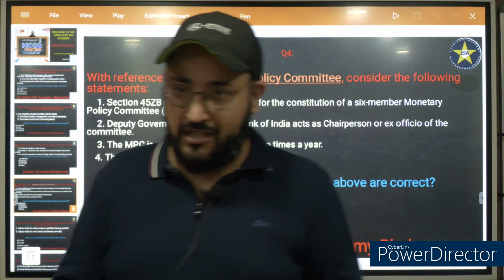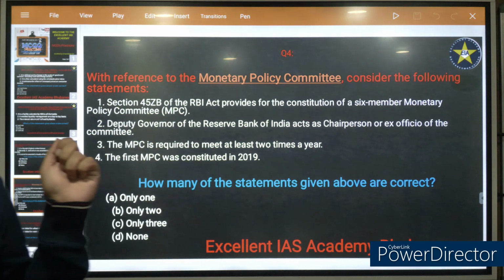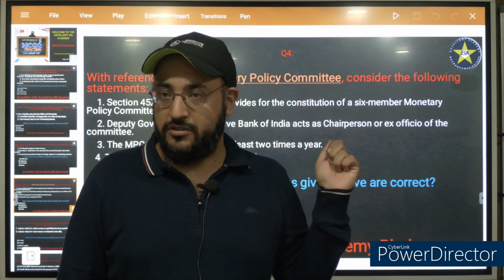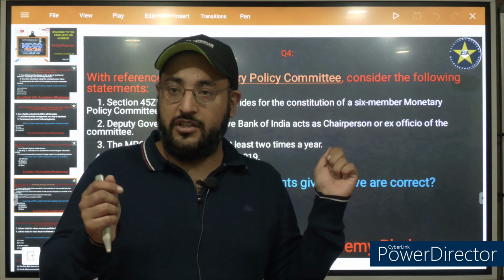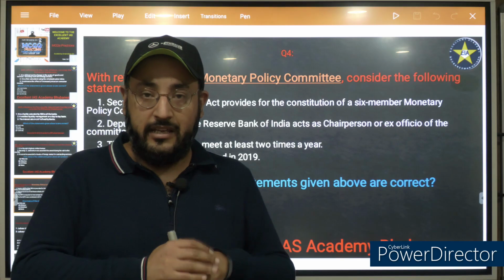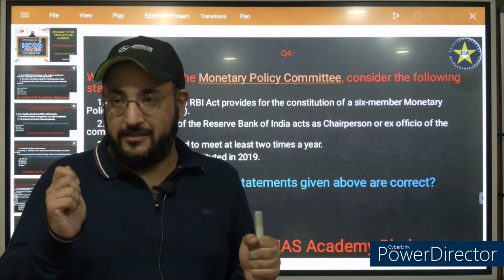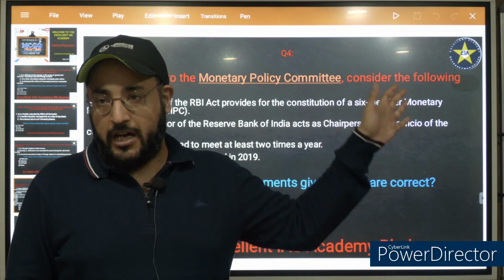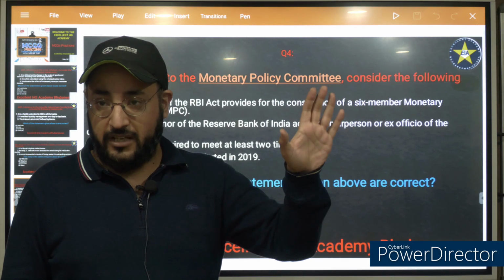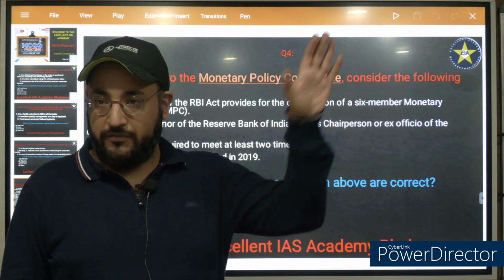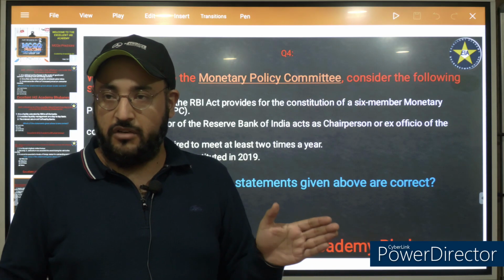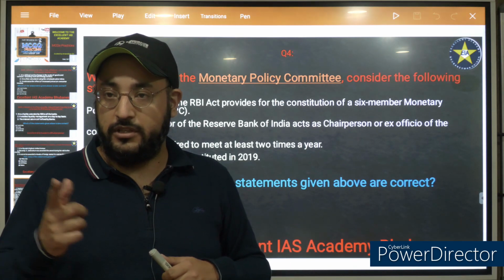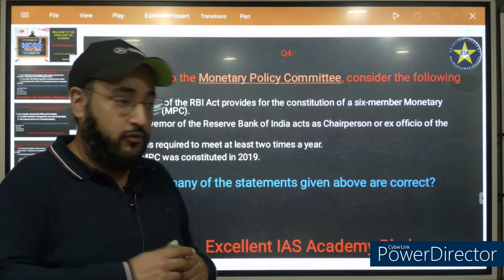In the year 2016, the concept of Monetary Policy Committee was introduced. After this, the decision to increase or decrease the interest rate is based on consensus, which comprises of 6 different individuals, 3 from RBI and 3 from Government of India. The governor of RBI is the chairman of this committee. Now, in case of tie between the two, who has a casting vote? The governor of RBI has a casting vote.